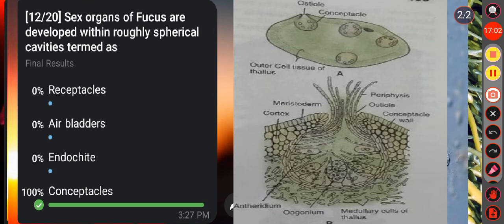The air bladders act as floats to lift the forked branches towards the surface and thus keep the plant upright in water. Then in option C, that is endocyte. The innermost layer of the oogonial and antheridial wall in Fucus is called the endocyte. Okay, but here the sex organs of Fucus are developed within the roughly spherical cavity termed the conceptacle.